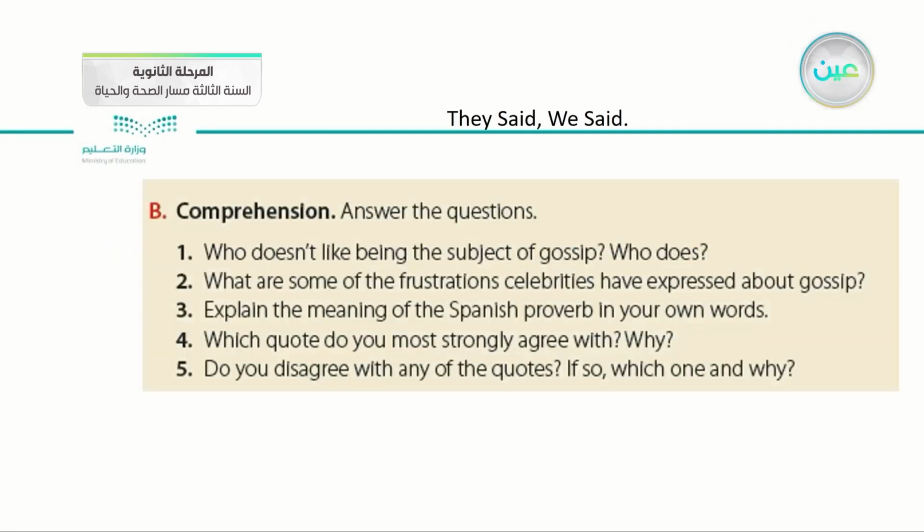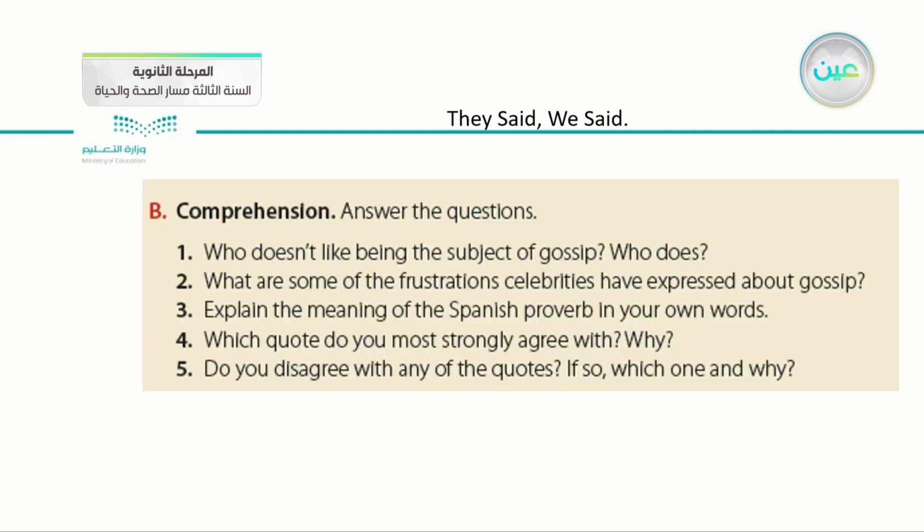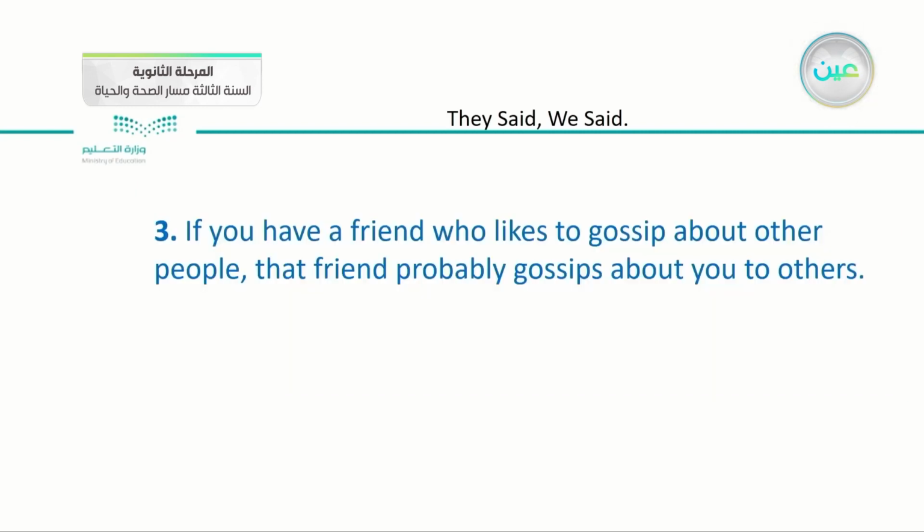Number two, what are some of the frustrations celebrities have expressed about gossip? The fact that people are interested in talking about others' faults, not their virtues. That friends cannot be trusted not to talk behind one's back, that nothing remains private. Number three, explain the meaning of the Spanish proverb in your own words. If you have a friend who likes to gossip about other people, that friend probably gossips about you to others.